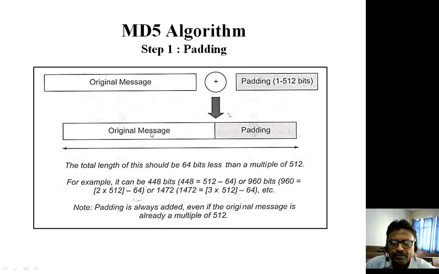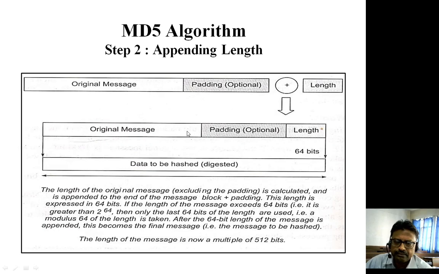Suppose the original message is of 447 bits. Then what do we have to do? We have to do the padding of only 1 bit, so that it will become 448. But if the original message is of the size of 449 bit, then what do we have to do? We have to add the number of bits so that it will become 960 bit, and so on. So this is how the padding is being done.